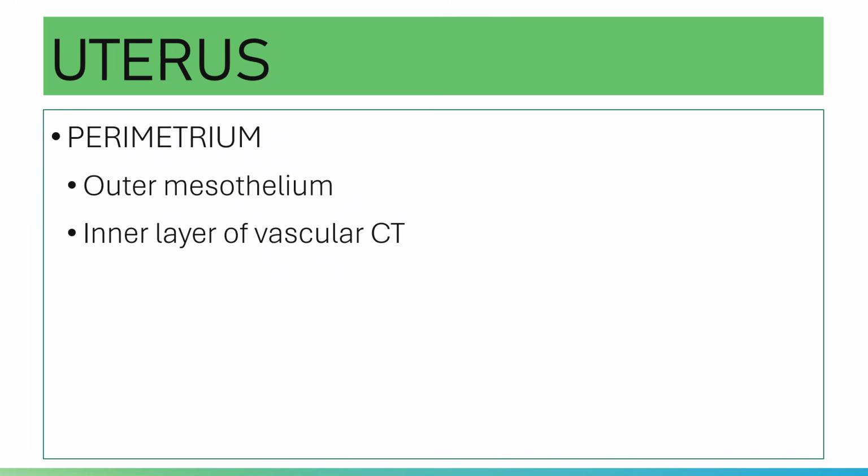And then you have a perimetrium, your outer covering. The uterus is covered by a perimetrium, which has two layers. You have an outer layer of mesothelium. When you say mesothelium, it is a covering, whereas endothelium is the inner lining of your blood vessels. The outer layer of mesothelium is made of simple squamous epithelium. And then there is an inner layer of vascular connective tissue.